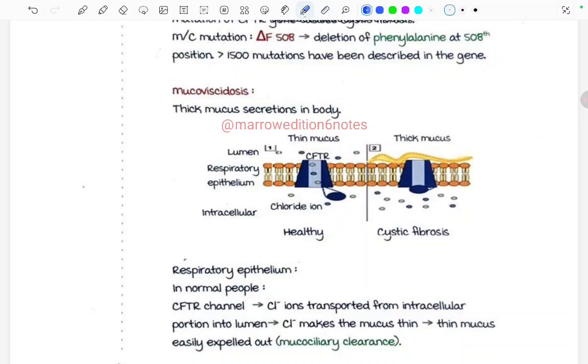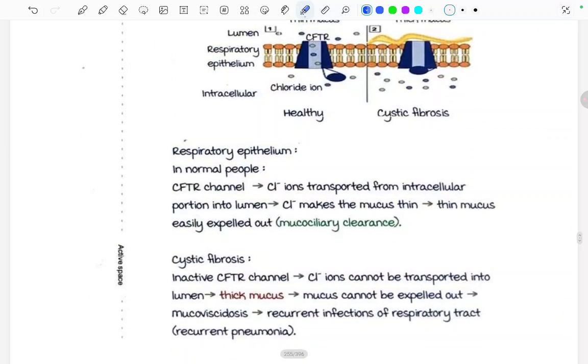What is happening? There is no chloride channel here in cystic fibrosis. See, here is a chloride channel in the cell membrane, but here there is no chloride channel. I don't know how this works, but finally there is thick mucus in cystic fibrosis. If someone knows, please do explain. Oh, it's written here. Fine, let's read. Respiratory epithelium.